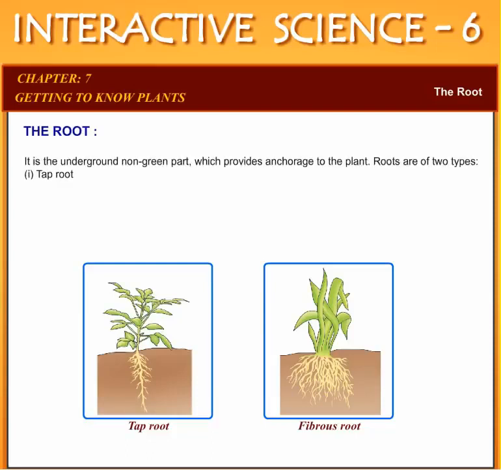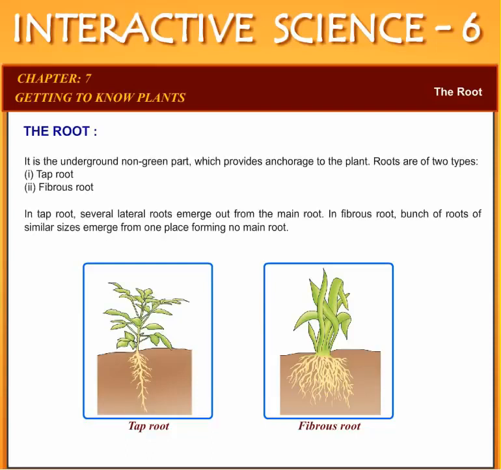The root. It is the underground non-green part which provides anchorage to the plant. Roots are of two types: 1. Taproot. 2. Fibrous root. In taproot, several lateral roots emerge out from the main root. In fibrous root, a bunch of roots of similar sizes emerge from one place, forming no main root.